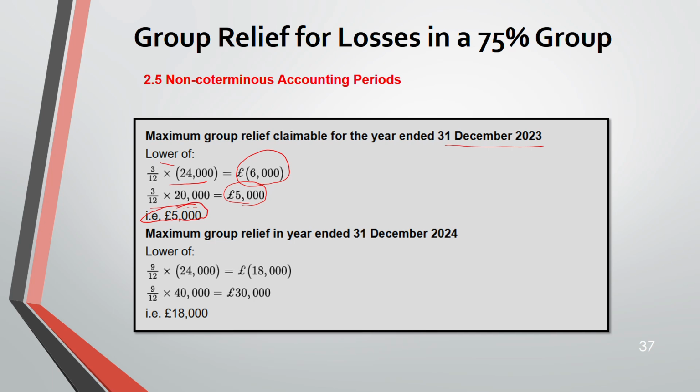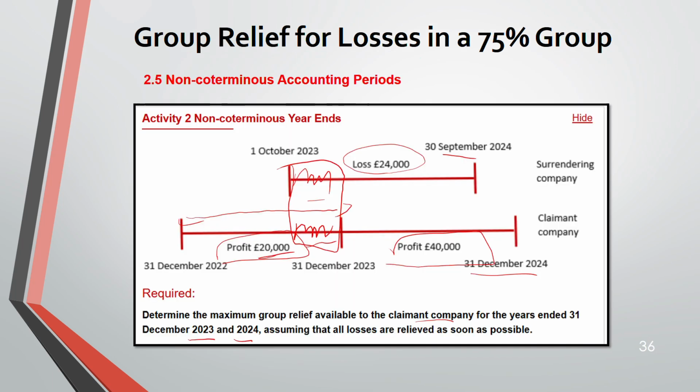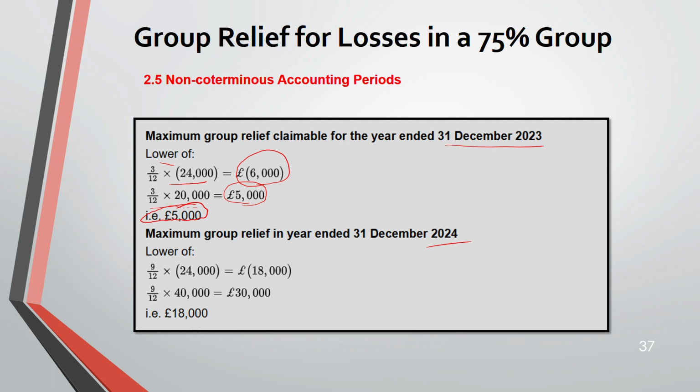Coming to 31st December 2024. Here, which is corresponding, this portion, the one which I have crossed out. You see this portion. So how many months? 9 months, starting from January to September. So January, February, March, April, May, June, July, August, September. These 9 months are corresponding for the surrounding and the claimant. They are common. So 9 months of 24 and 9 months of 40 you have to take now.